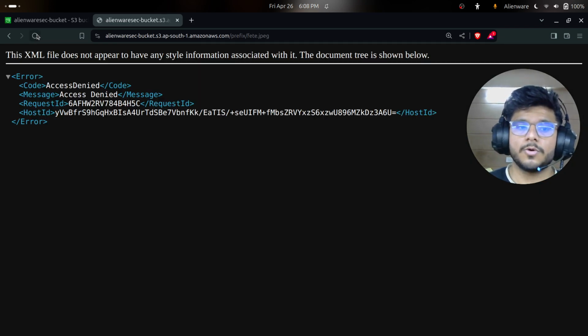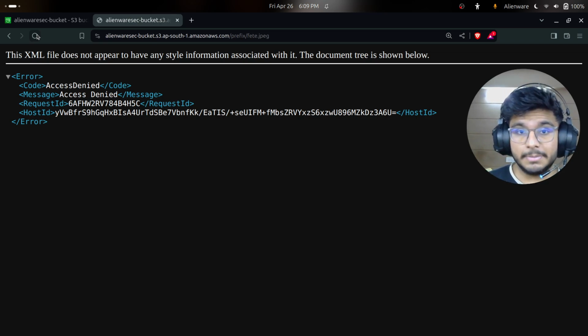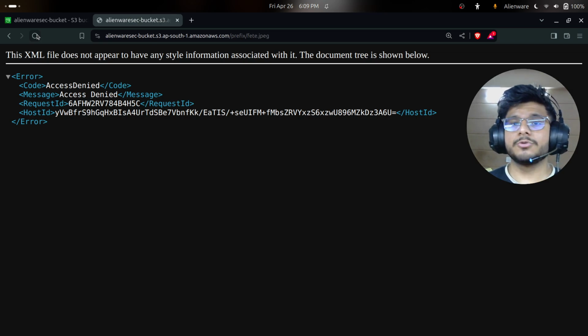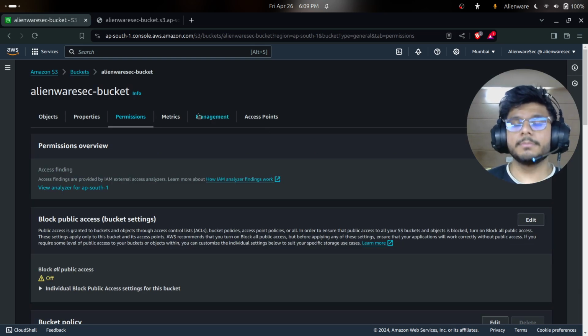So this is what I was willing to tell you, that you should know if you should make a bucket public or keep it private. And it is not that hard. As you saw, making it public is harder than making it private. So just keep in mind, if you have even a bit of sensitive data, you shouldn't allow your bucket to be public for even a second, because there are bots and scripts that attackers can leverage. Attackers can run bots, and they'll get access in just 1 second, once you make it accessible.